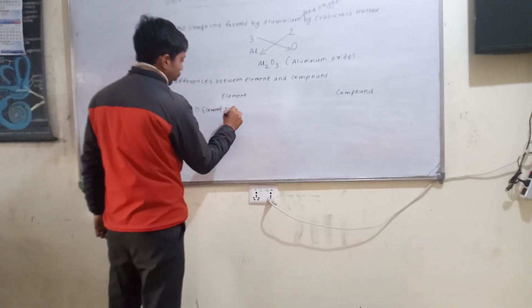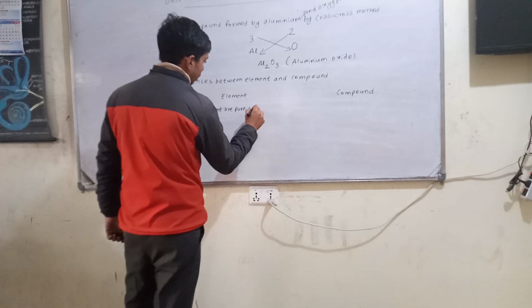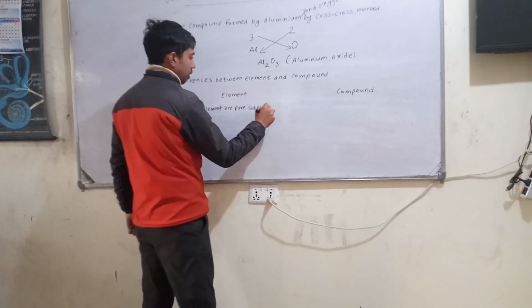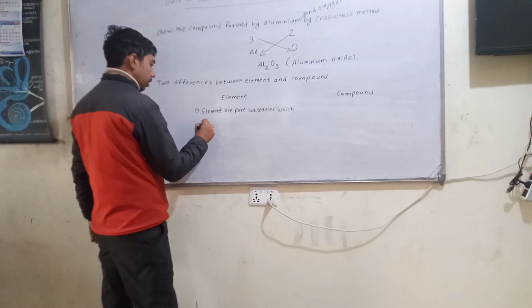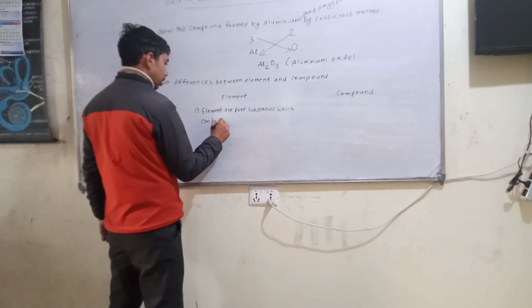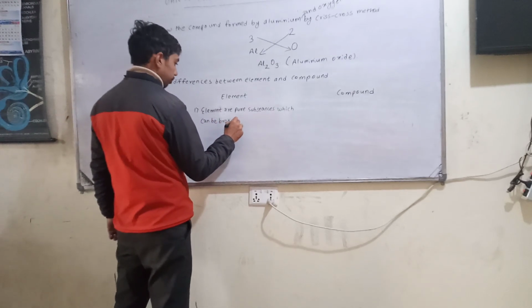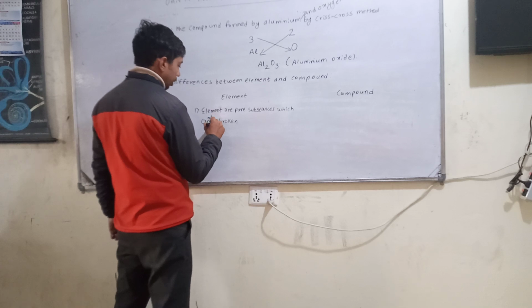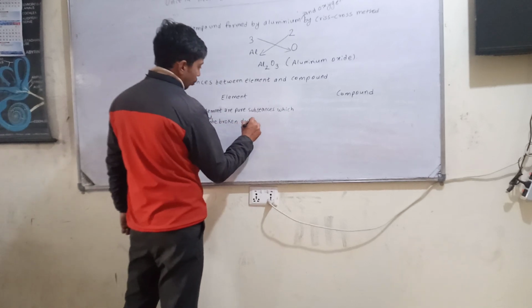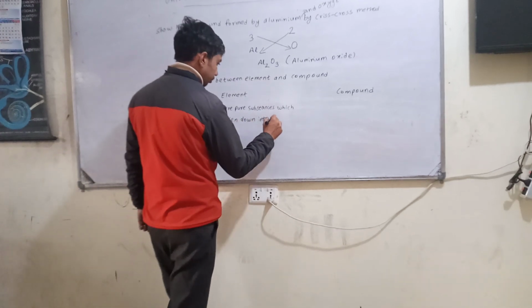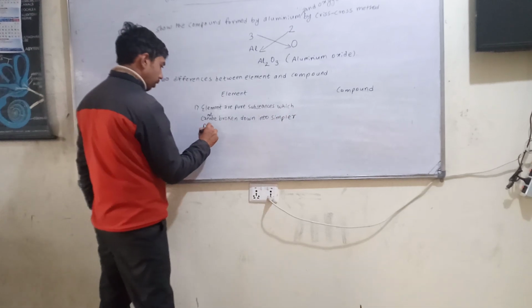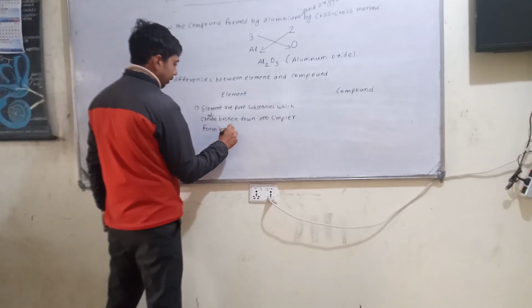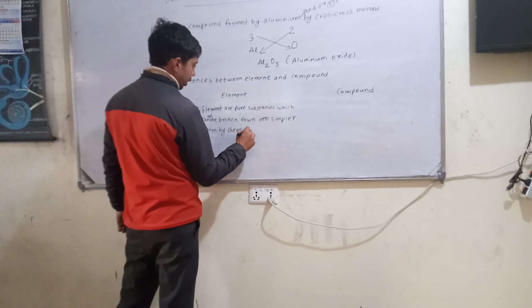Elements are pure substances which cannot be broken down into simpler form by chemical reaction.